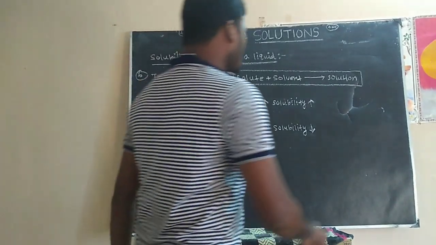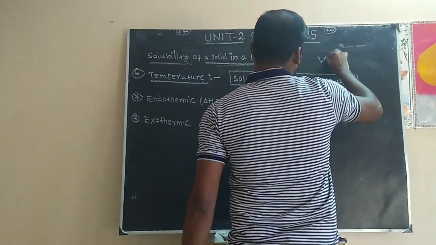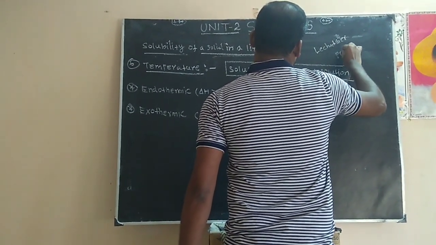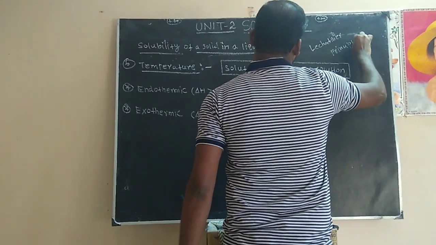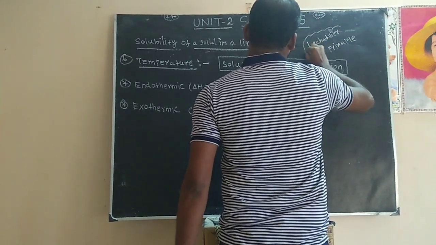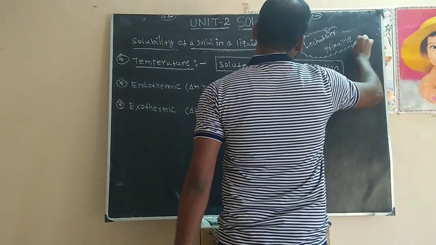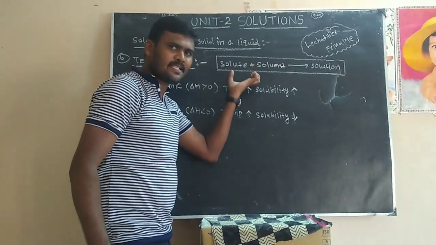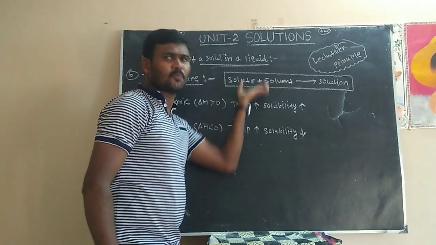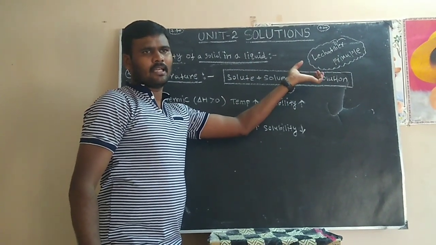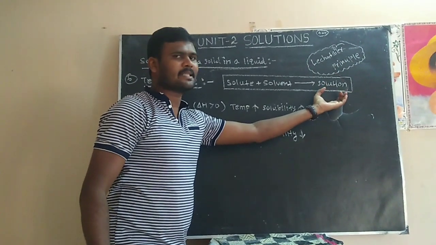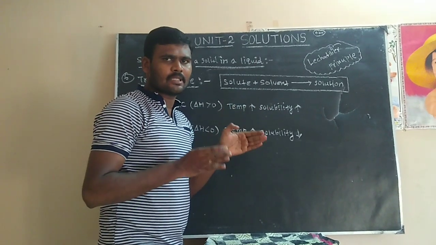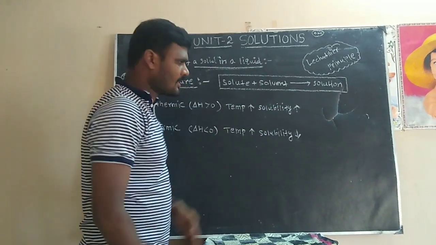According to Le Chatelier's principle, on the reactant side, solute plus solvent, increasing temperature automatically shifts the equilibrium to the product side. Otherwise, on the product side, increasing temperature shifts it to the reactant side. So both sides are equal, that is dynamic equilibrium, right?